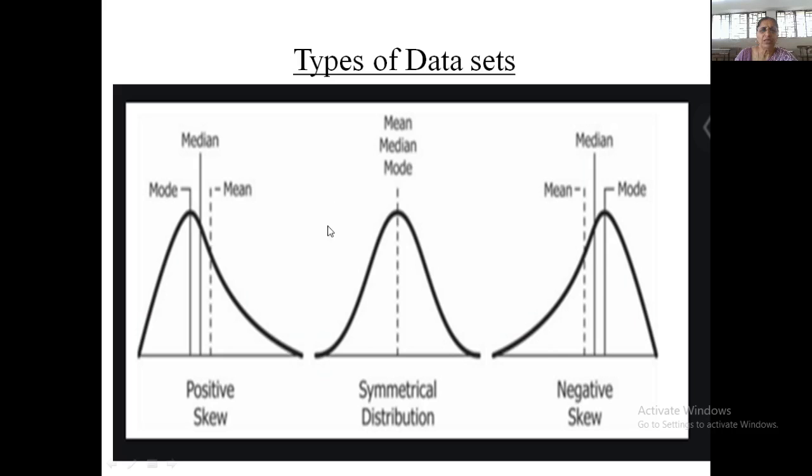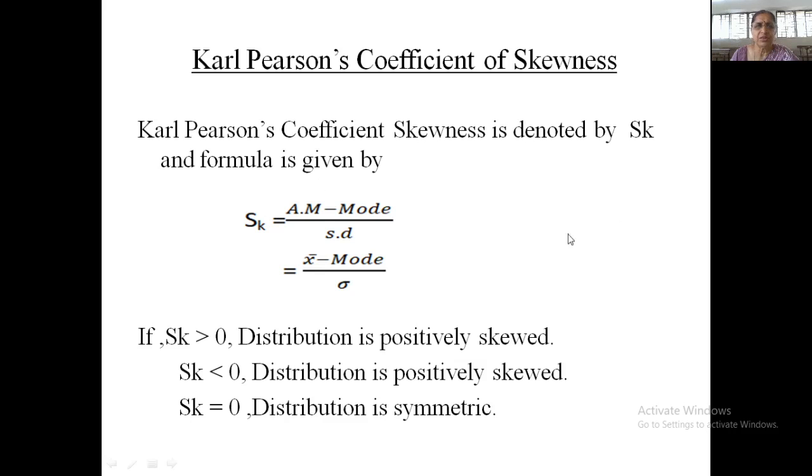Now, by looking at the frequency distribution, we can just say something about the symmetricity as well as positive and negative skewness, but we cannot measure it. So one can measure it in a numerical form by certain relationships. So Karl Pearson has defined different measures of skewness. The first one is called SK. So coefficient of skewness is based on this particular formula, which is arithmetic mean minus mode upon standard deviation.